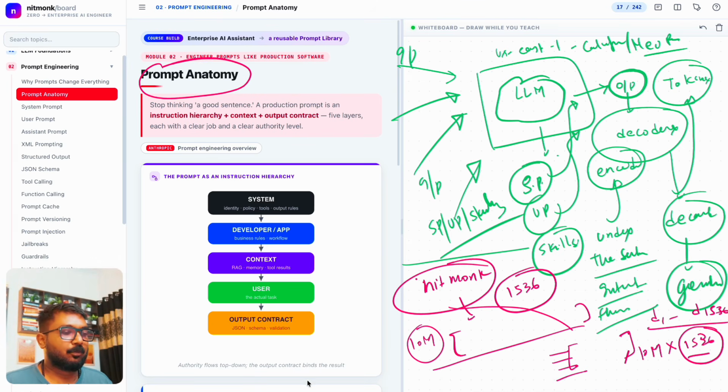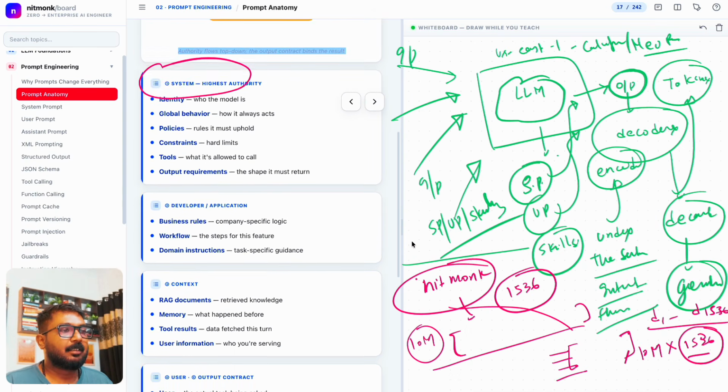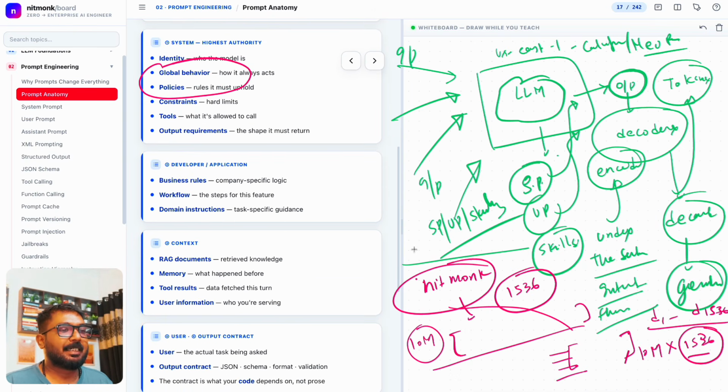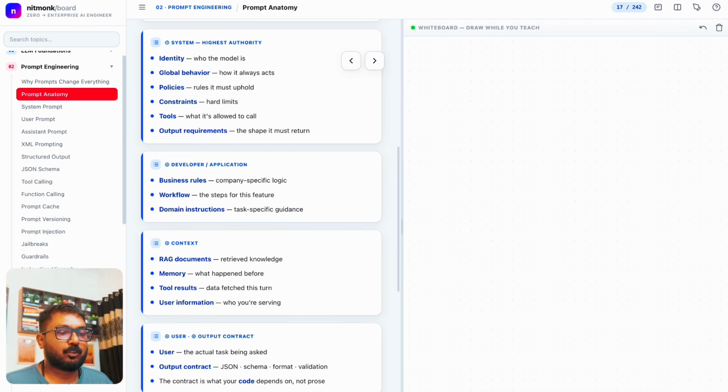Now let's see some other things that are added over here. I'll explain it quickly because I've already explained most of it. So here, system is the highest authority. There is identity, who the model is, that you have to tell the model. Make sure to tell the model it is a developer or solution architect, or let's say a lawyer or a doctor.